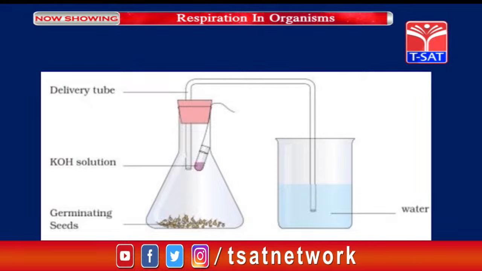In the conical flask you can put some flowers, buds, etc. And take another test tube in which you put lime water. Take a tube which is inserted in the lime water and put the other side of the tube inside the conical flask, and in the conical flask you put another tube which has a funnel. From the funnel you start pouring water, drop by drop, inside the conical flask.